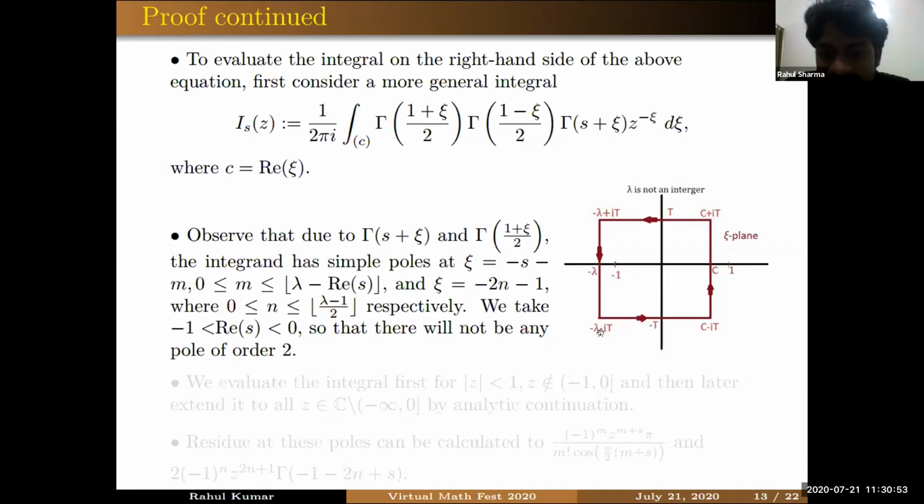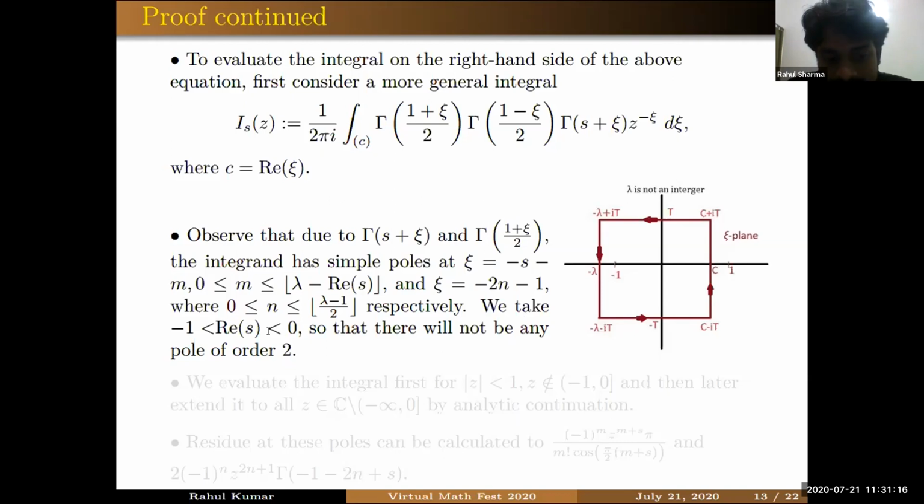But while doing that, we encounter poles of the gamma functions, gamma(s plus xi) and gamma(1 plus xi by 2). These poles are coming at these points where m and n are running between these limits. To avoid the same double order pole in this contour, we force the real part to be between -1 and 0.